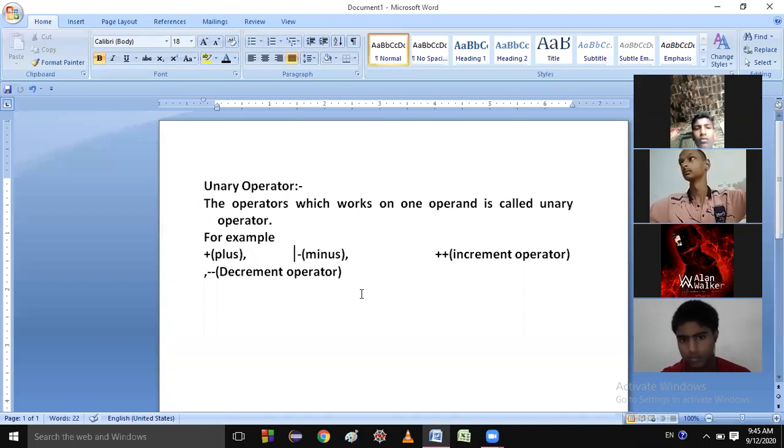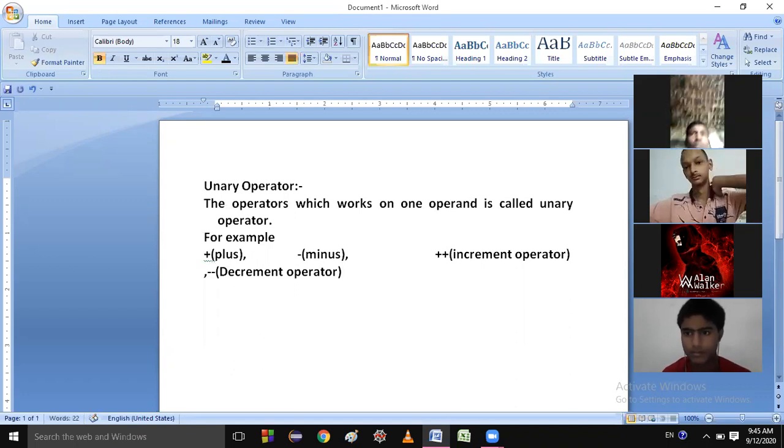So today I will discuss it. Suppose students, I have a value like int a equal to 5, a value of integer type.